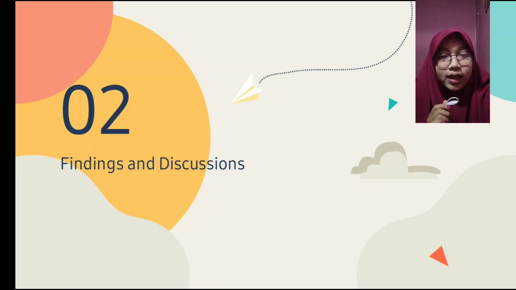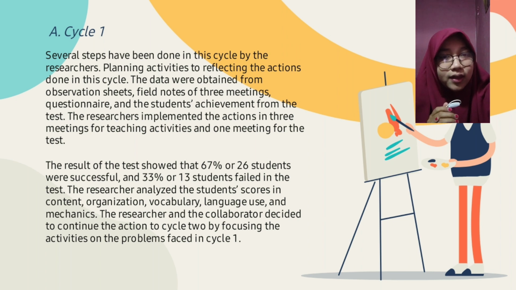Findings and discussion. Cycle 1. Several steps have been done in this cycle by the researcher. Planning activities to reflect the action done in this cycle. The data were obtained from observation sheets, field notes, a questionnaire about the student activities, and the test. The researcher implemented the action in 3 meetings for teaching activities, and 1 meeting for the test.